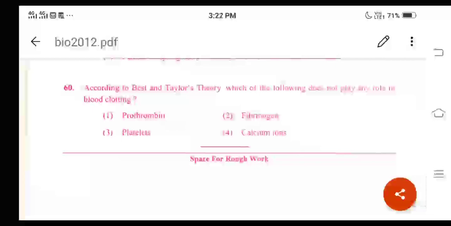Okay, so there is no involvement of platelets in clotting according to Best and Taylor's theory. So for question number 60, what is the correct answer here? Option 3. Okay, platelets do not play any role in blood clotting, but the remaining will play a role in blood clotting, like prothrombin, fibrinogen, as well as calcium ions. Okay, and with this the discussion of KCET 2012 is completed. Thank you one and all.